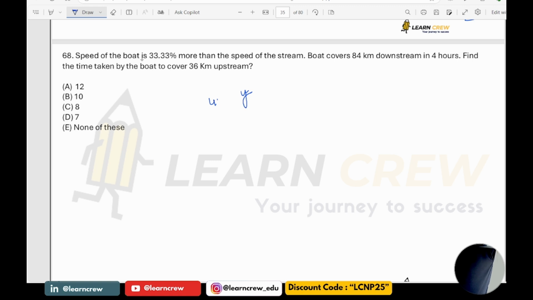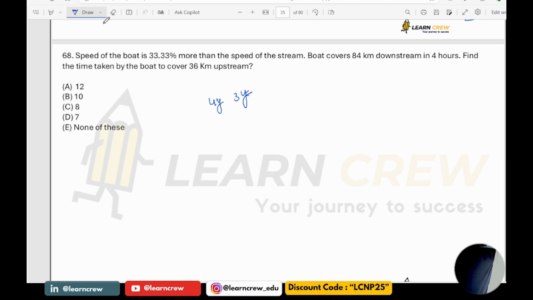The speed of the boat is 33.33 percentage more than the speed of the stream. So if the speed of the stream is Y, it is 1/3 more. If it is 3Y, it is 4Y.